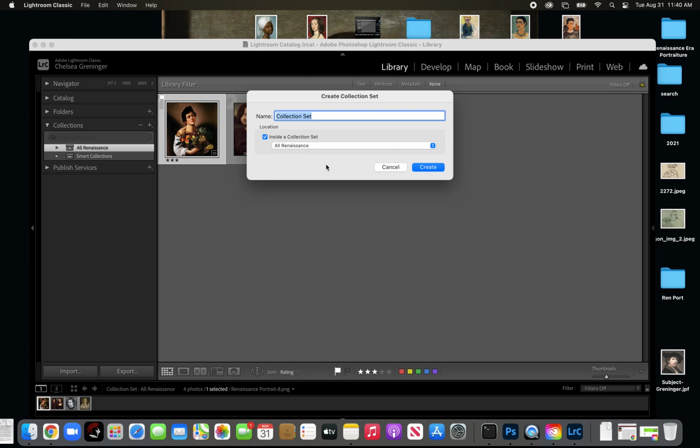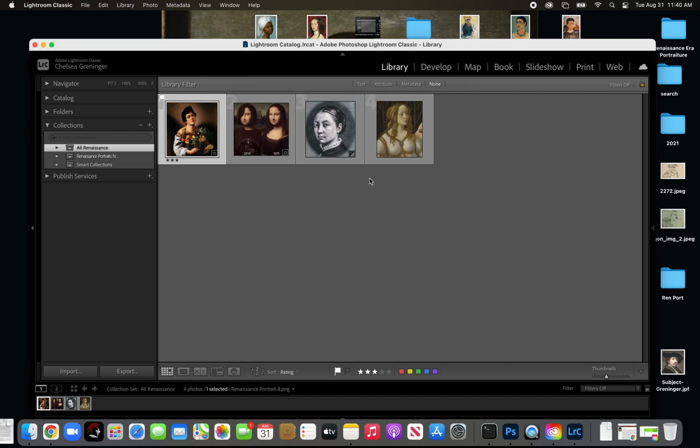So create a collection set. We're not going to put it in all Renaissance. We're going to make our own Renaissance portraits new. It's good to watch me stumble a little bit sometimes because it helps you learn too. Okay, so now I've got Renaissance portraits new. Now it's its own collection set.